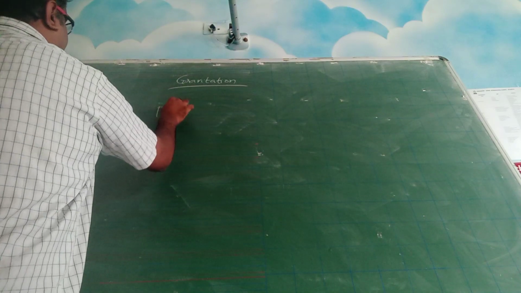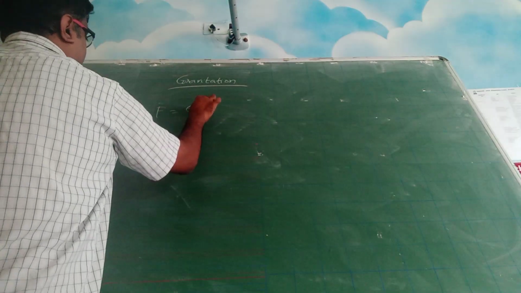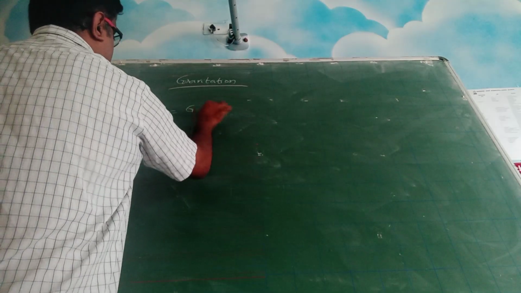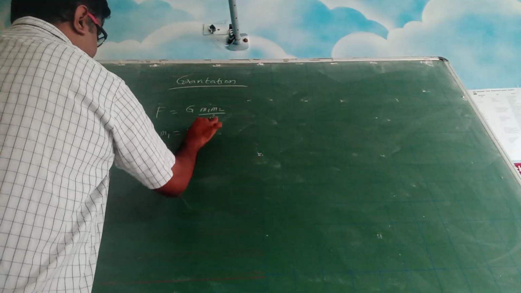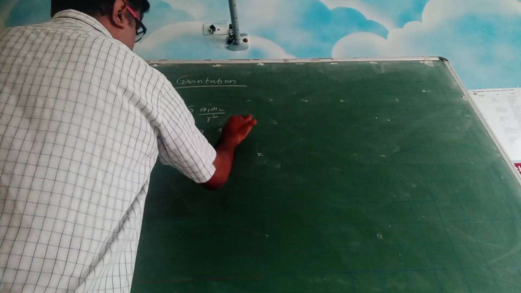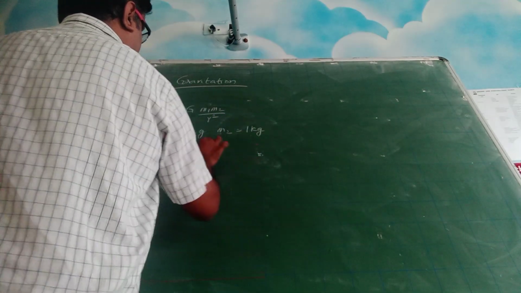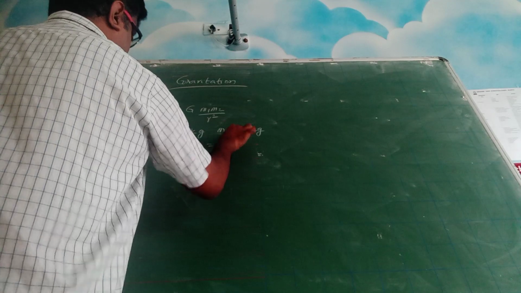Then we talk about how to find this gravitation constant, means F is equal to, I am talking only about the magnitude now, m1 m2 by r square. So it is experimentally determined. Suppose if I put m1 is equal to 1 kg, m2 is equal to 1 kg and r is equal to 1 meter.